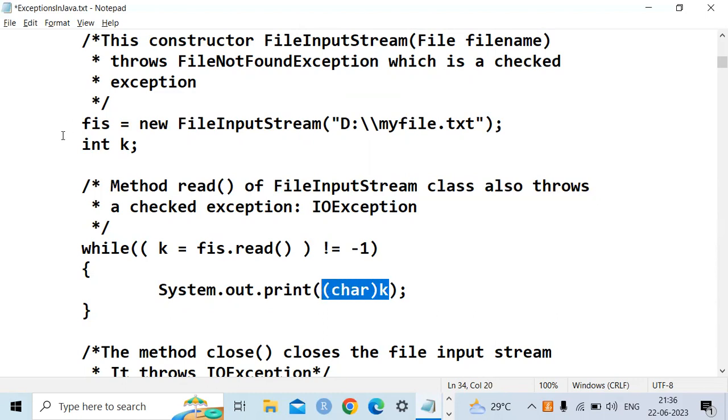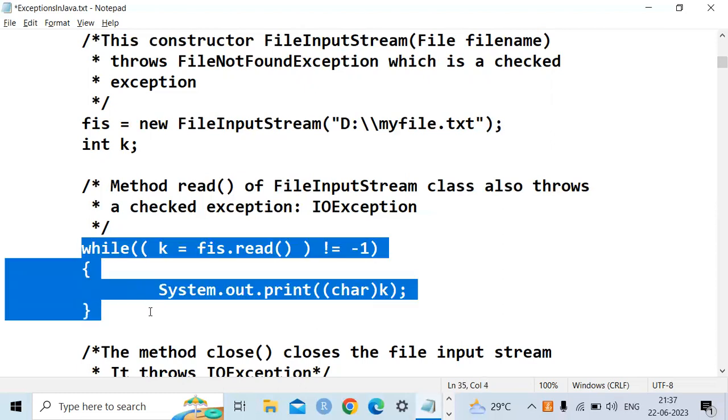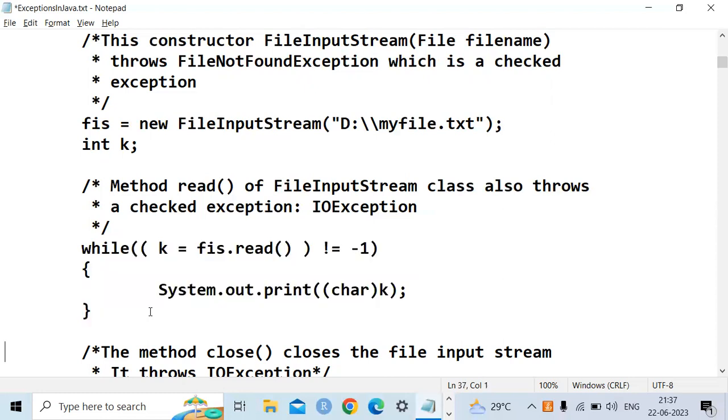So for example, if the k value equals 65, automatically what is the character value of k? Nothing but capital A. Okay. So what this statement does is, this is an iterative statement which will help us read the file character by character and display it.